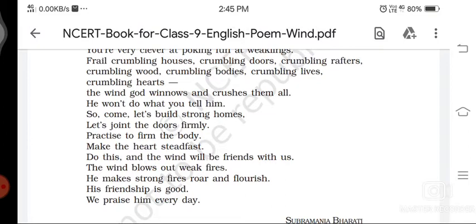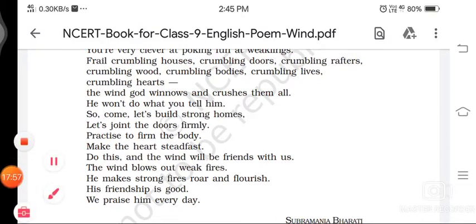So now we come to paragraph 5. Do this and the wind will be friend with us. The wind blows out weak fires. He makes strong fires roar and flourish. His friendship is good. We praise him every day.